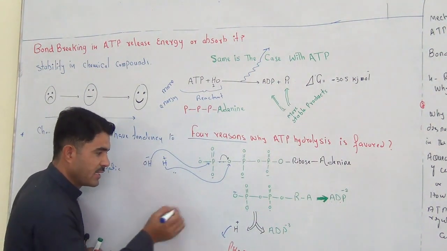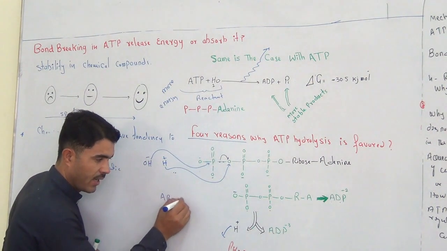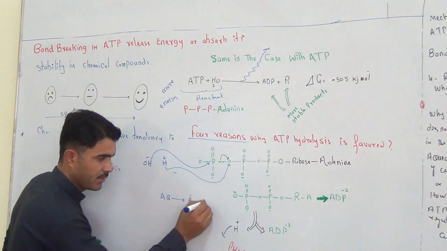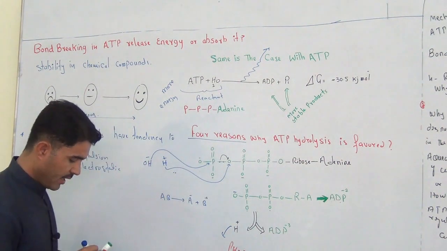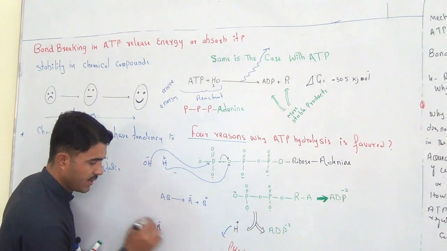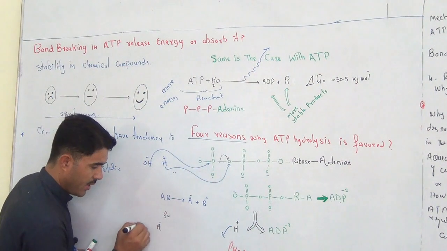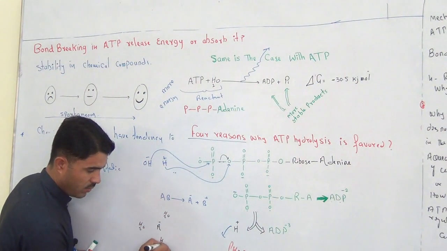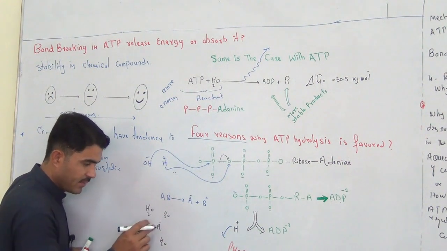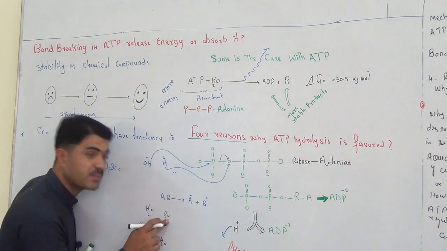Hydration or solvation means that if you have a compound AB, and it is broken down into A minus and B plus, then hydration means that water molecules surround A minus: H2O, H2O, H2O, many water molecules just come around the A, because water is a polar compound. Water has positive charges.